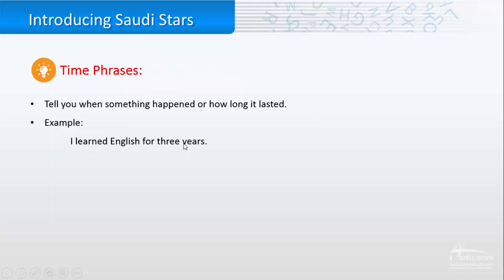Now we have the time phrases here. They tell you when something happened or how long it lasted. For example, I learned English for 3 years. So how many years did I learn English? For 3 years. So this is the time phrase, for 3 years, okay?